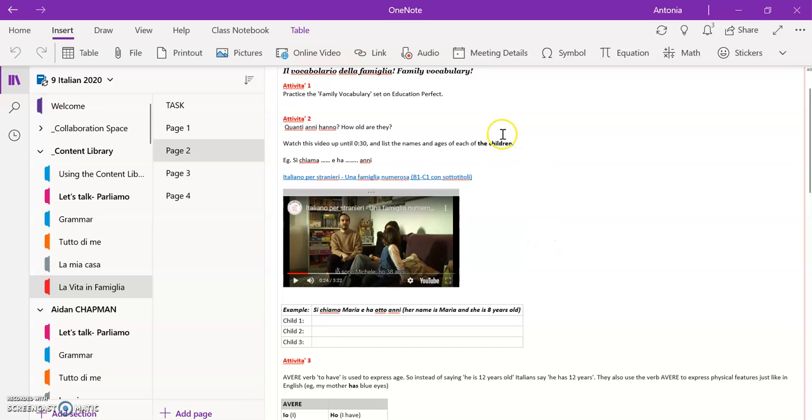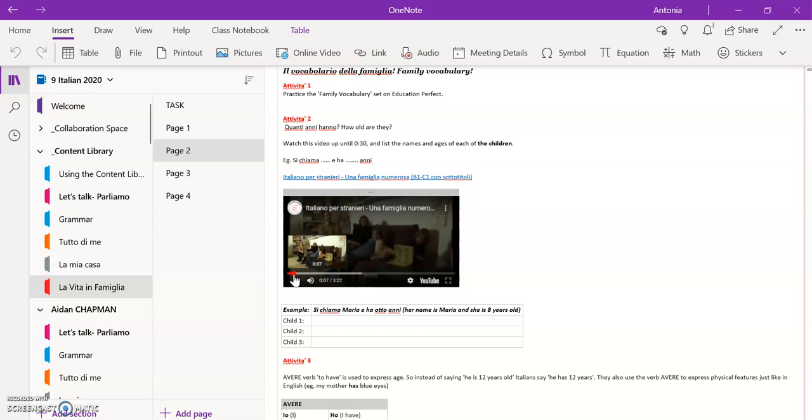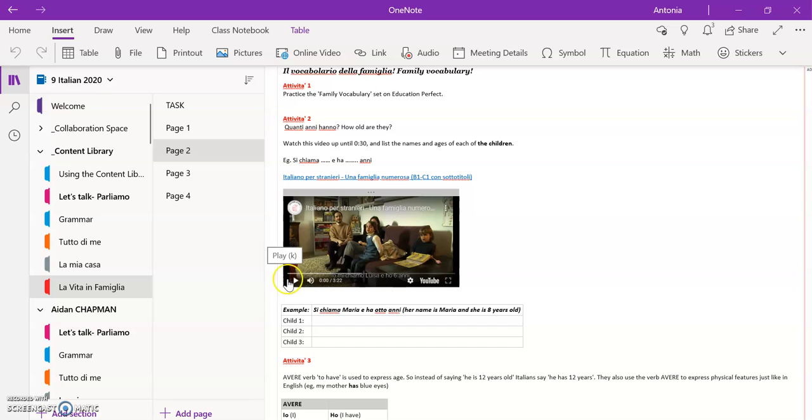All right, so as I said, this activity asks you to list the names and ages of each of the children. Okay, so the children only. Obviously, the little girl says her name and her age at the beginning, and then the mum talks about the age of the little baby who can't talk for himself. So let's just start from the beginning again. I want you to really note the name of the little girl and her age.